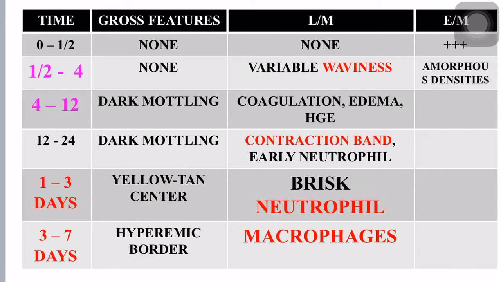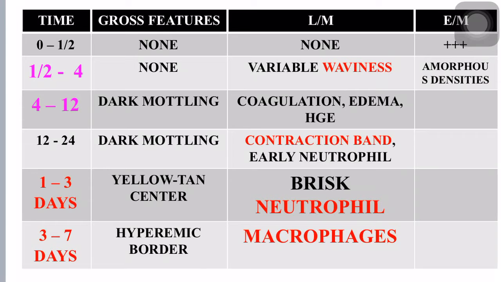Whereas at 4 to 12 hours grossly you will see a dark mottling, which will be seen in 12 to 24 hours also, but light microscopy changes from 4 to 12 hours will show you the evidence of coagulative necrosis, edema and hemorrhage, whereas between 12 to 24 hours you will see early neutrophilic infiltration and contraction band formation. At 1 to 3 days grossly you will see a yellow tan center, and light microscopy will show you brisk neutrophilic infiltrate,